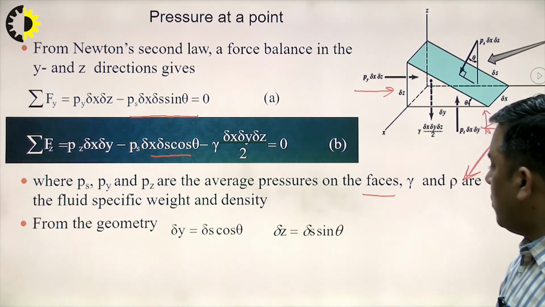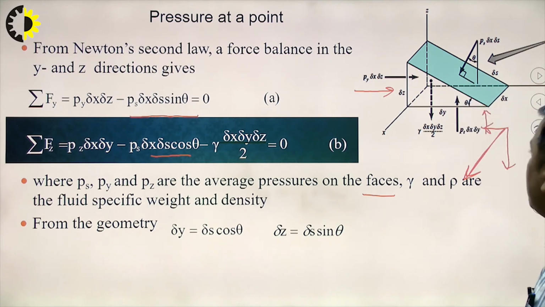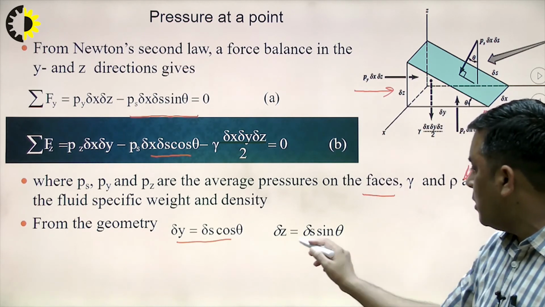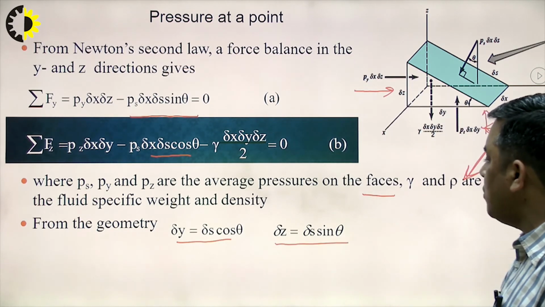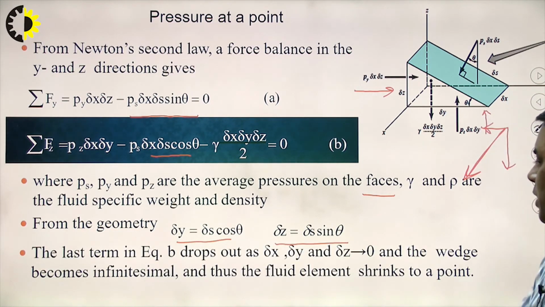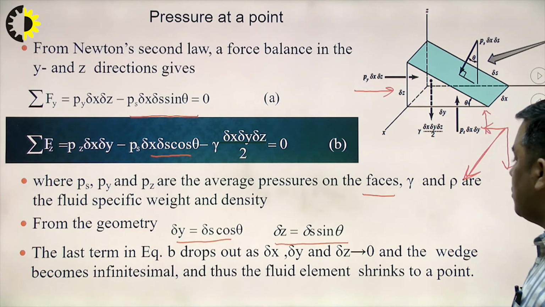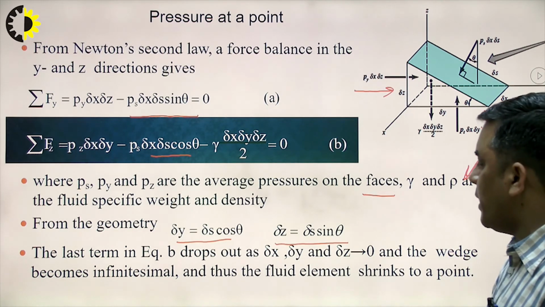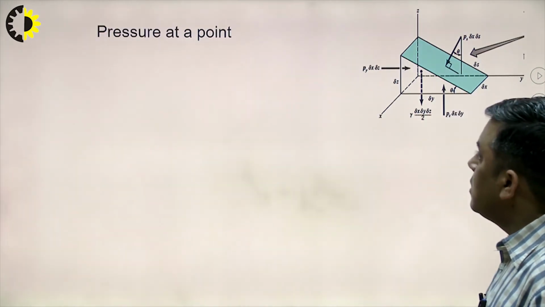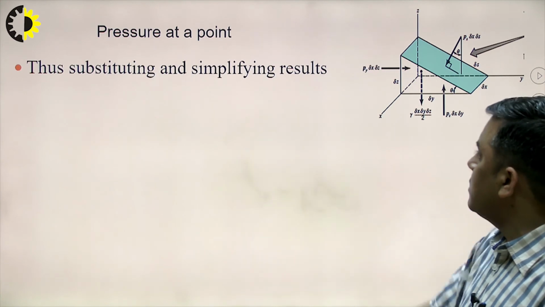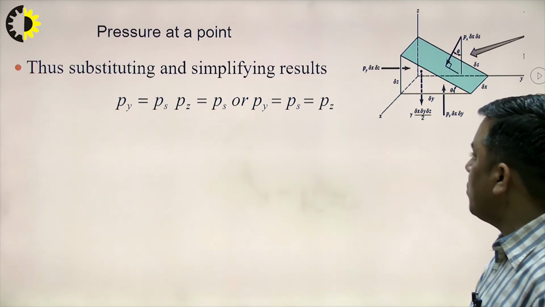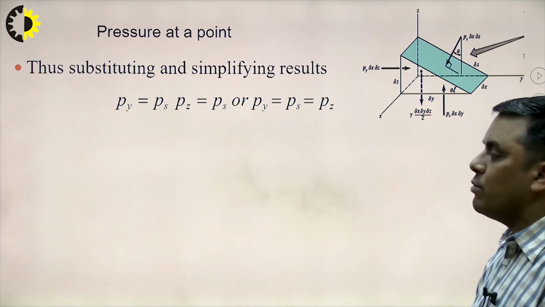From the geometry, what can I write? Delta y I can write as delta s cos theta, very simple, nothing special, right angle triangle properties we are using, and delta z equal to delta s sin theta. So the last term in equation B drops out as delta x, delta y and delta z tend to 0, and the wedge becomes infinitesimally small, and thus the fluid element shrinks to a point. So, pressure at a point, thus substituting and simplifying the results, we can say Py equal to Ps, Pz equal to Ps, or Py equal to Ps equal to Pz.